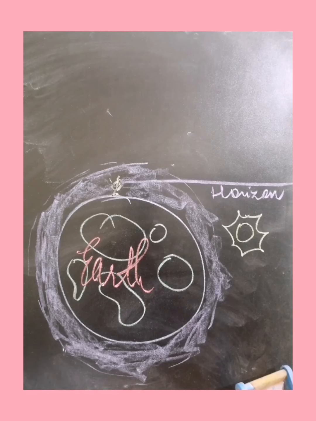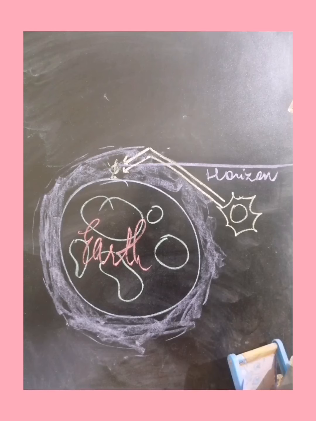How? The rays of the sun that is below the horizon would go straight and should not pass through our eyes. But what happens?